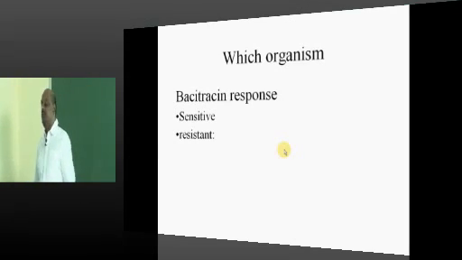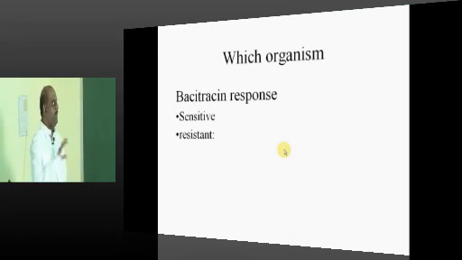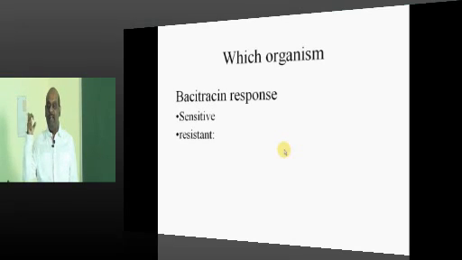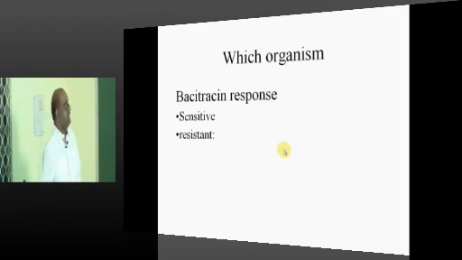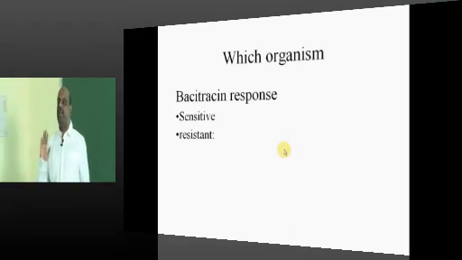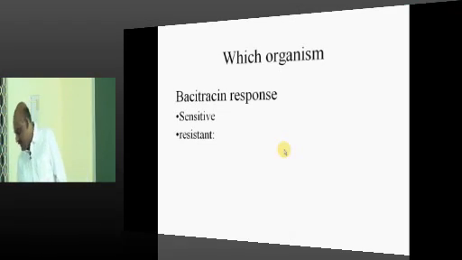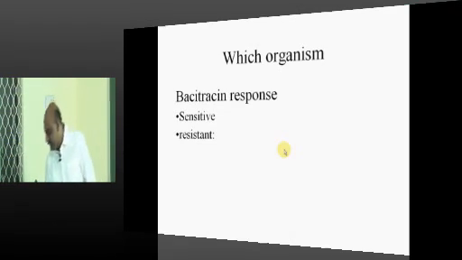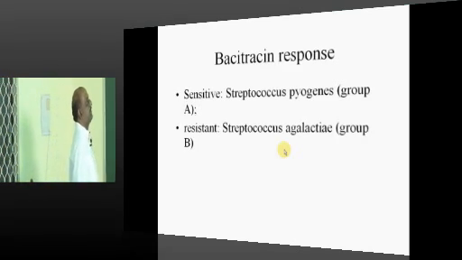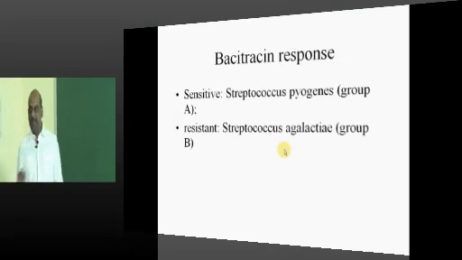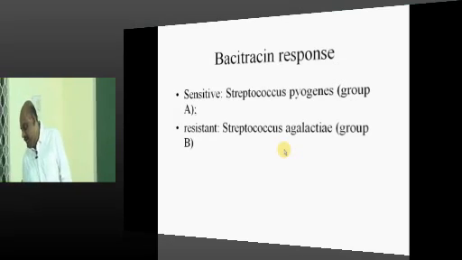Tell me doctor, which organism is bacitracin sensitive or resistant? Optochin, novobiocin, bacitracin. By now you must be ready like a missile gun ready to fire any time. Who will give me the correct answer? Bacitracin sensitive is which organism? Resistant, which organism? Now you have to tell. Yes, Agalactiae and pyogenes. Streptococcus pyogenes is sensitive, agalactiae is typically resistant, which is basically group B, is what needs to be remembered.